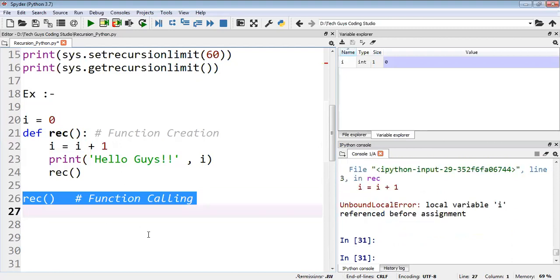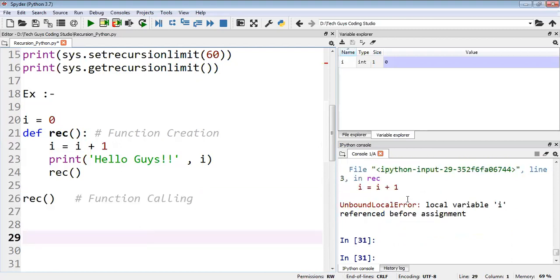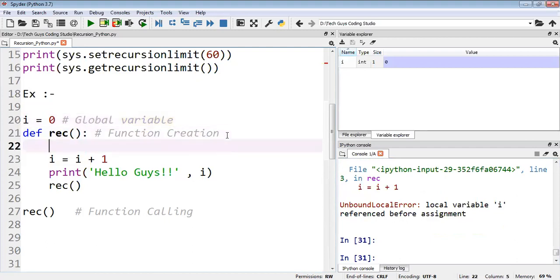Okay, now yeah, local variable. Oh yeah, we can see: local variable I referenced before assignment. So what I will do here, I is a global variable, right? If I want to access it inside here, I will declare I as global. So I will declare the global I here.